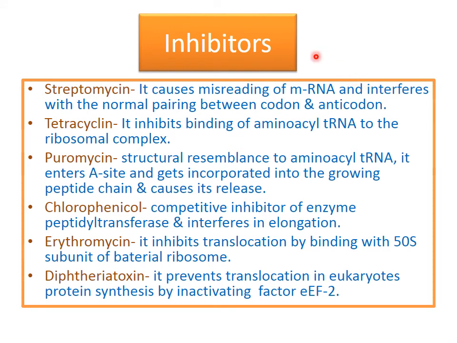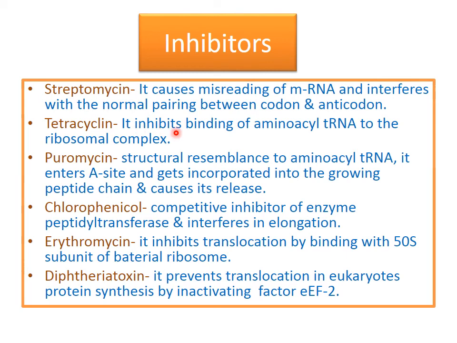Now protein synthesis, this translation, has some inhibitors. The antibiotic streptomycin inhibits synthesis of protein by misreading messenger RNA, and it interferes with normal pairing between codon and anticodon. So codon and anticodon will not pair because streptomycin causes misreading.